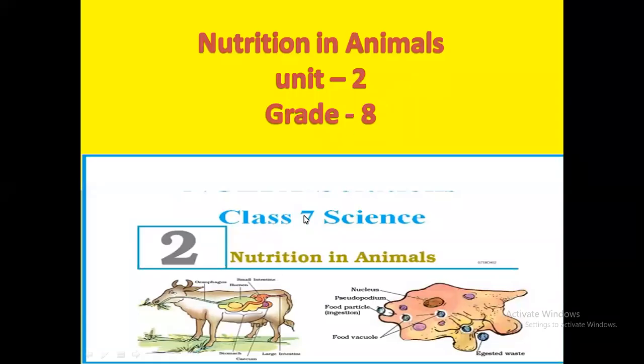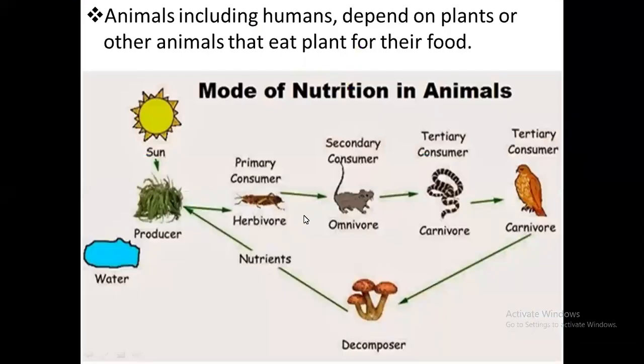Animal nutrition, if we consider, there are two modes of nutrition basically. One is autotrophic mode and the other one is heterotrophic. Auto means they depend on themselves and hetero means they depend on others. Auto means green plants, they make their own food with the energy from sunlight, combining carbon dioxide and water together. Green plants making their own food, that is photosynthesis, that is the autotrophic mode of nutrition.